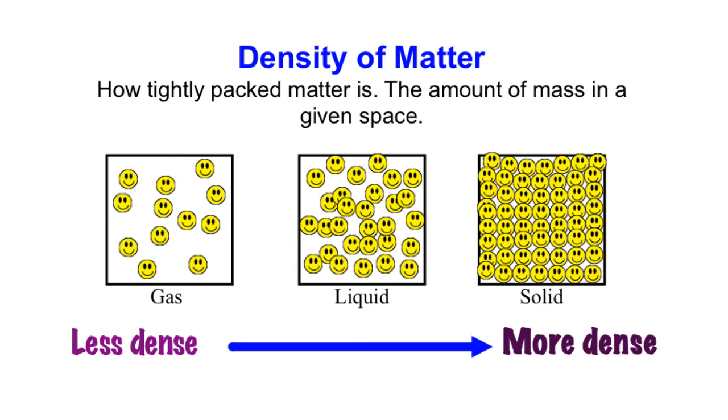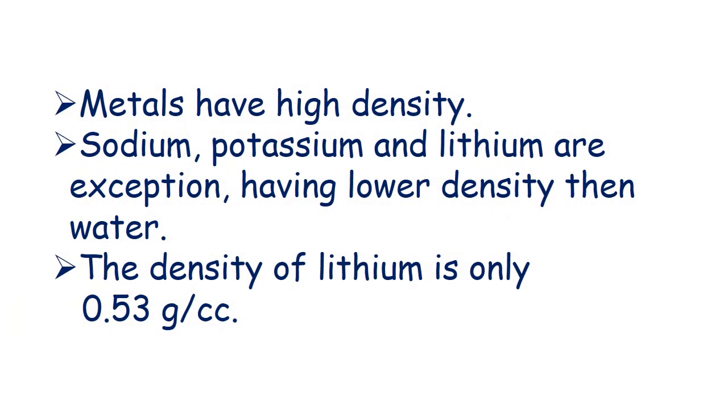So you see, gas has only a little matter, so it is less dense, whereas a solid has a lot of mass, so it is more dense. Metals have high density. Sodium, potassium and lithium are exceptions, having lower density than water. The density of lithium is only 0.53 gram per cubic centimeter.